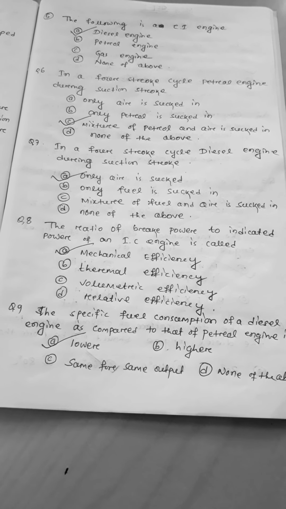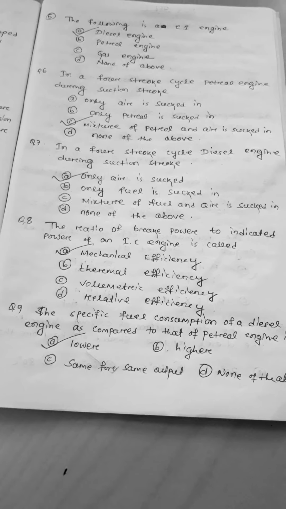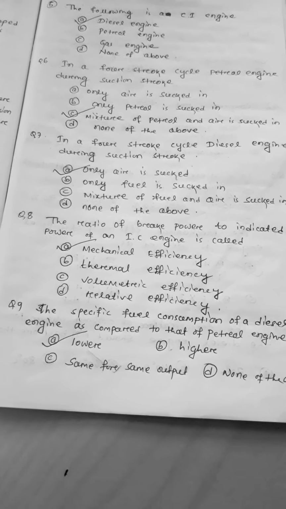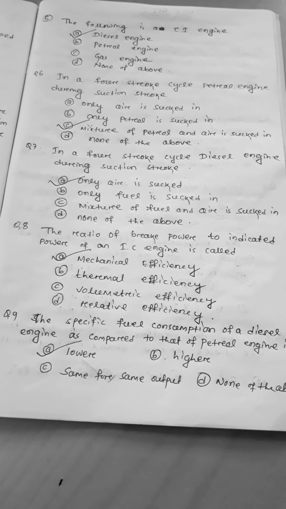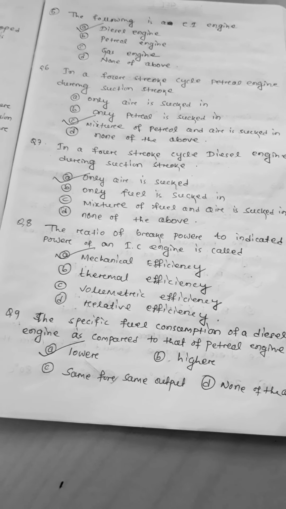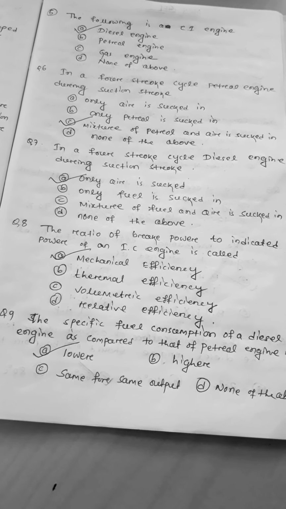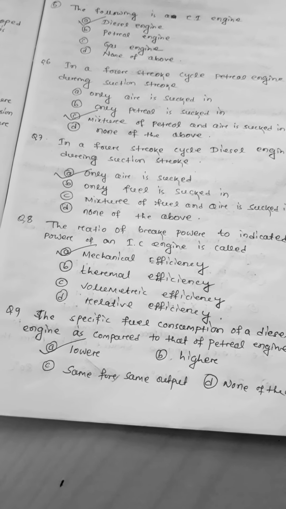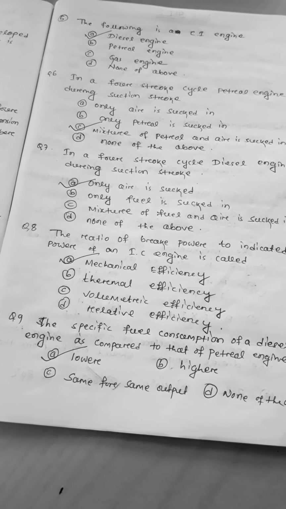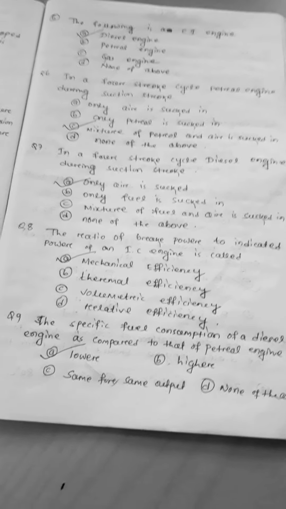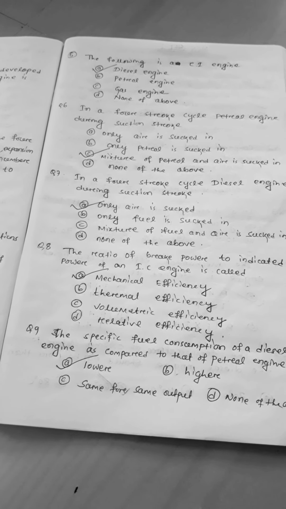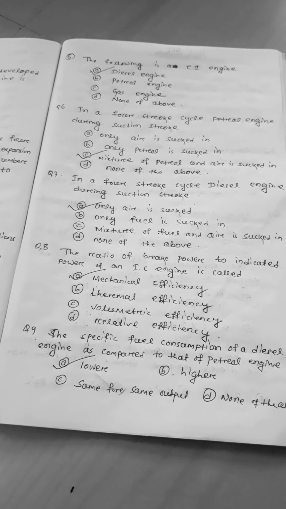As we have already discussed, in a diesel engine only air is sucked during the suction stroke. Then during the compression stroke, this air is compressed with a high compression ratio. After that, fuel is injected, and by that the ignition will start and our operation is carried out. So for a diesel engine only air enters during the suction stroke. That's why option A is the correct answer, that is, only air is sucked.